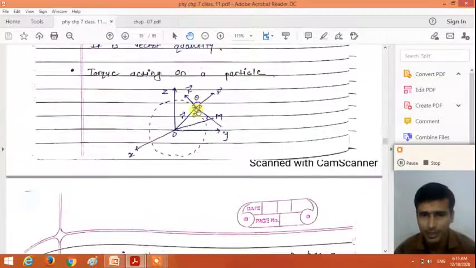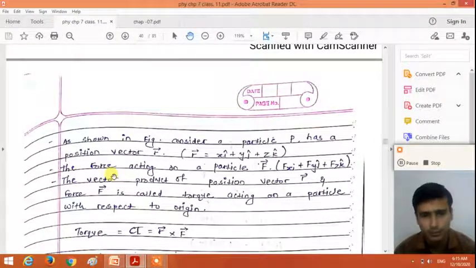The particle P may be a particle of the rigid body, may be a part of the system of the particle. This performs the rotational motion. So we can say that the particle P performs the circular motion along the z-axis and the force acting on the particle is F. The force F is represented by the vector fx i caret plus fy j caret plus fz k caret.